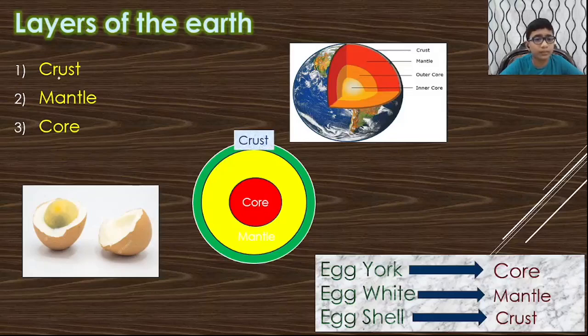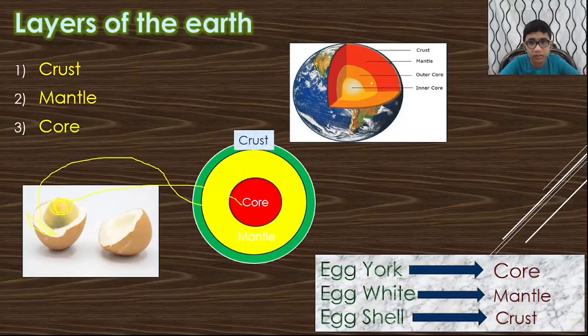Layers of the earth. Crust. See, the crust is the surface of the earth we live on. And mantle. See this egg white. This is egg white now. Compare to this, this is the mantle. And see this yolk. That is the core. That is the hot part. Here see the earth. This is the surface we live on. Then mantle and outer core, and here is the inner core.